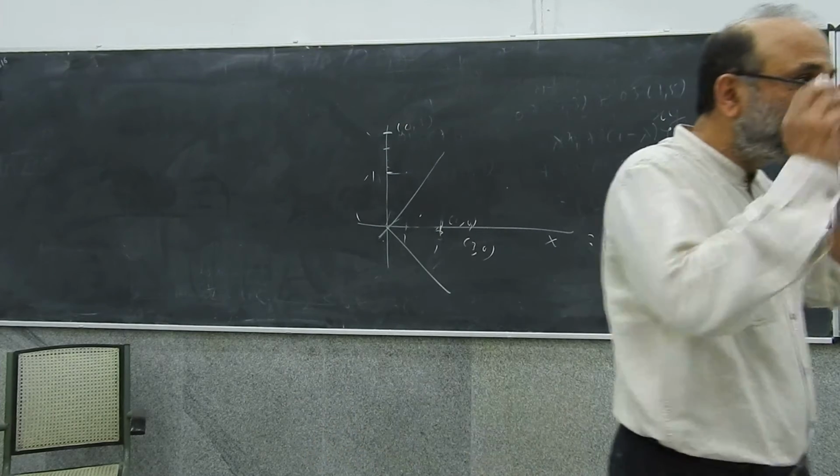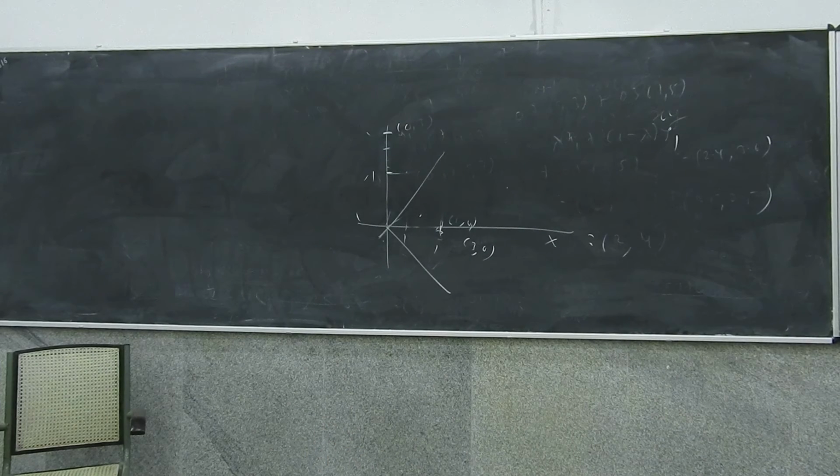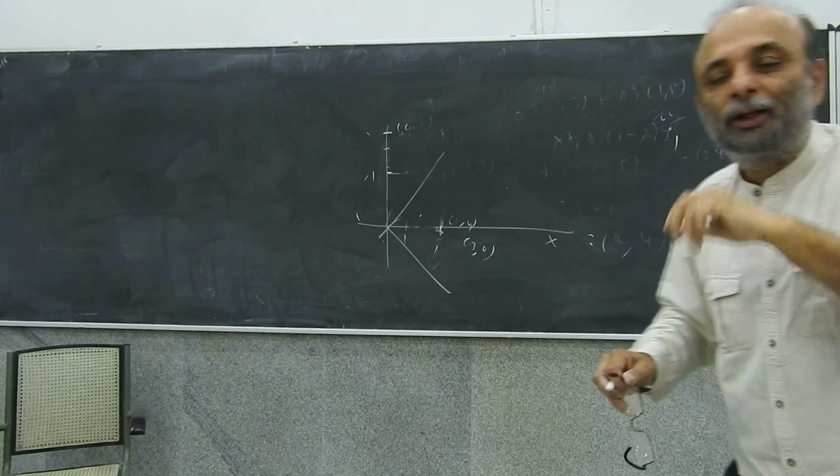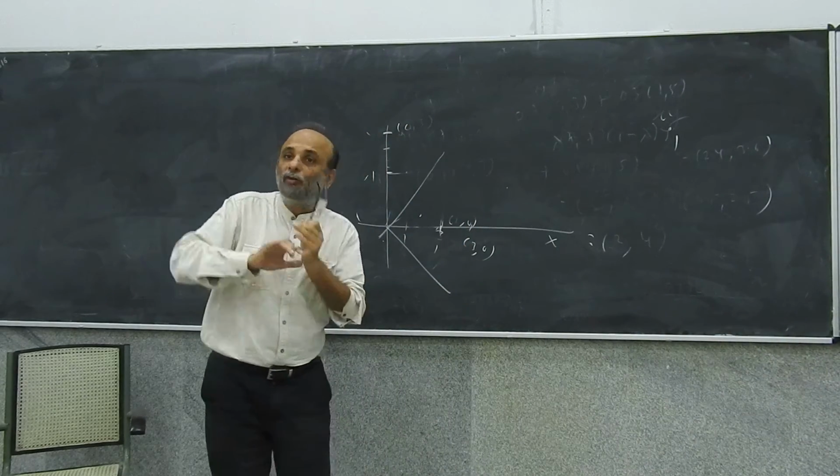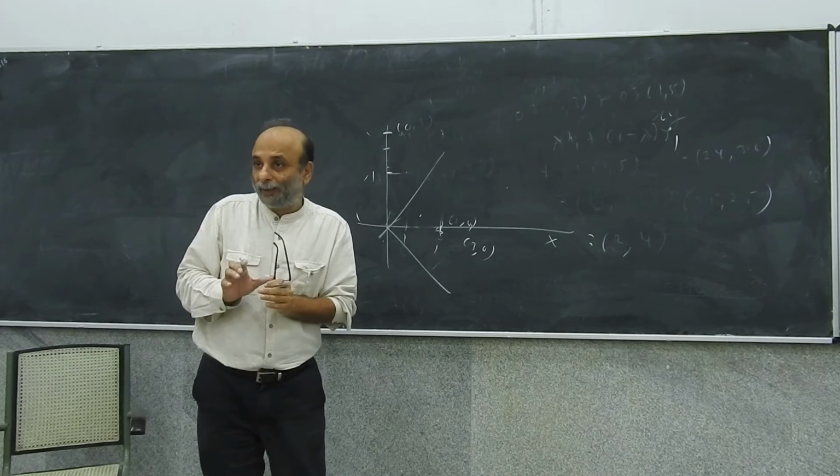So the basic point is, if you have a 2-dimensional space, there will be two vectors which will not be unique, but which will be perpendicular to each other, which will act as the basis of the vector space. So any point in that vector space can be constructed as a linear combination of all those basis vectors.